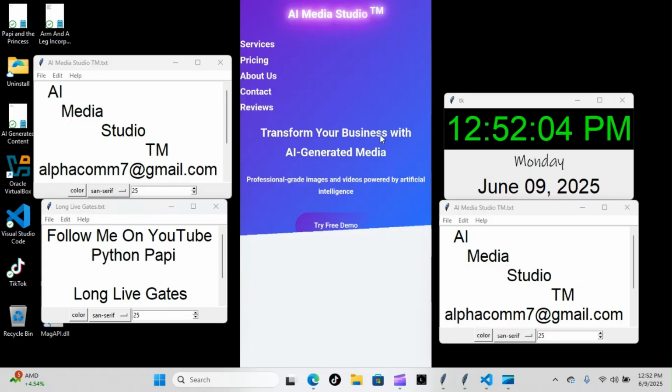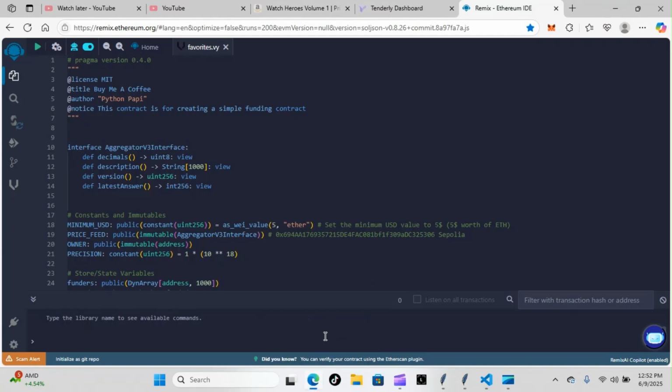All right, on today's episode of Python Papi, we're back inside our small contracts project. Let's have a look at what we're going to be going over today. Now, today I did inform you that we're going to be going over the complete contract for our Buy Me a Coffee contract. So let's dive right in.